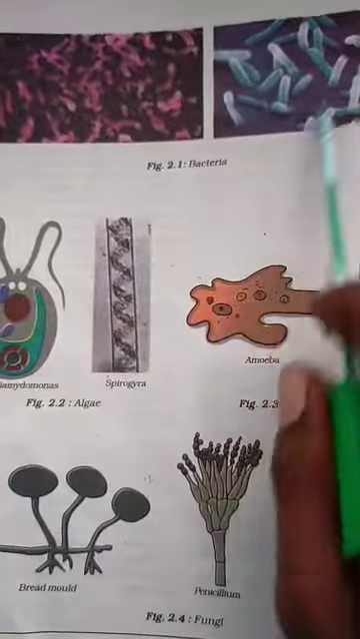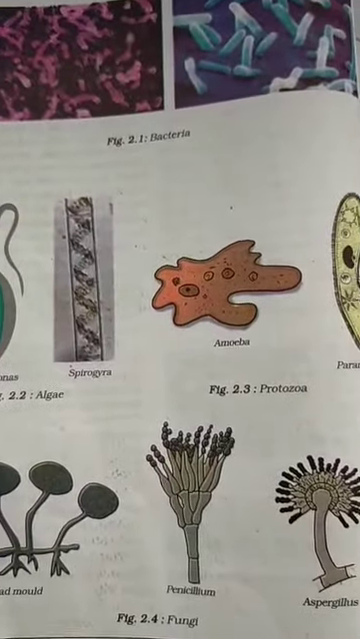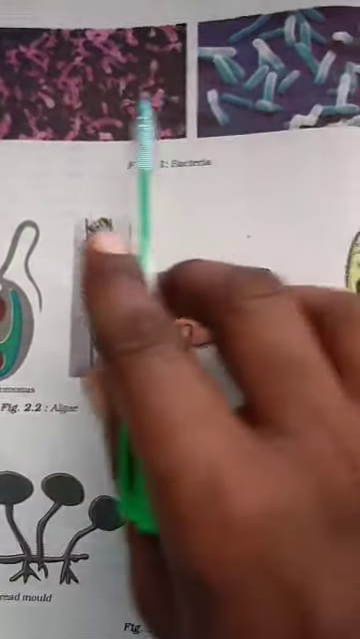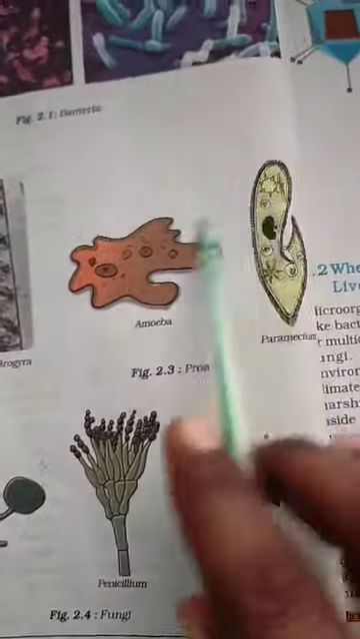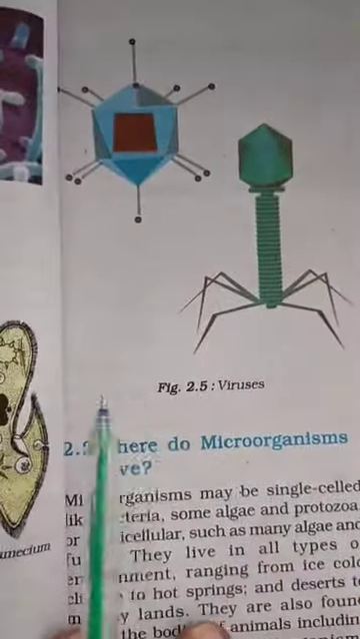These are some diagrams from the figures: bacteria, algae, protozoa and fungus, and these are viruses. Okay, children.